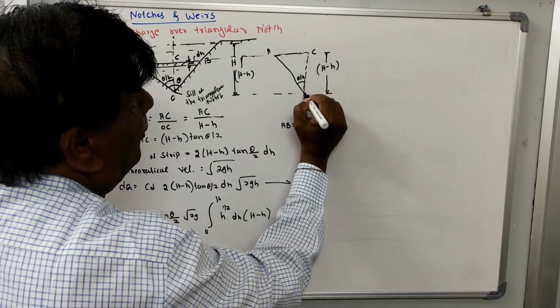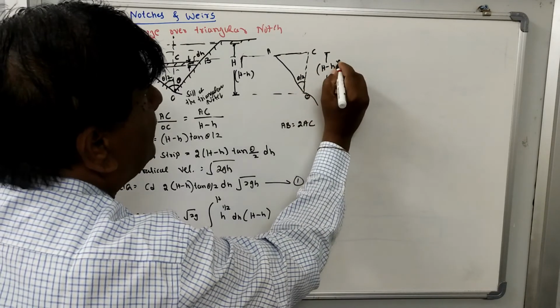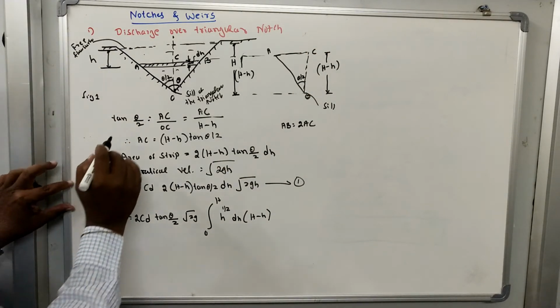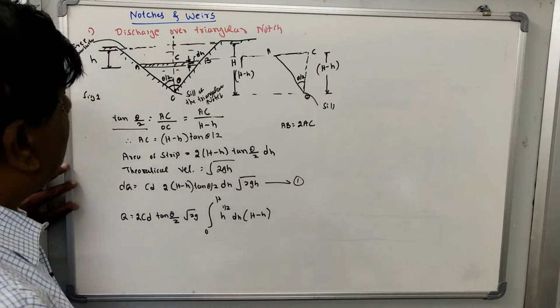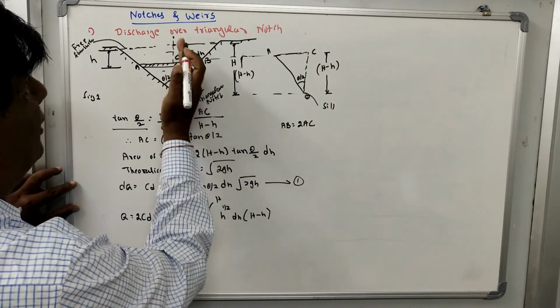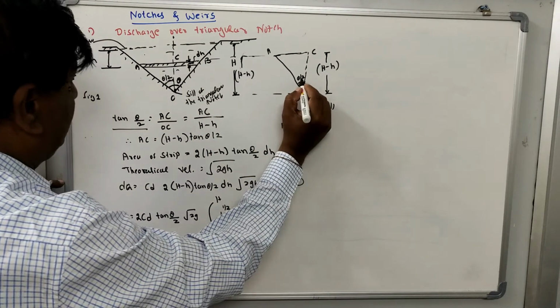AC is above the sill by the height H minus h. Since this is angle theta, we have considered only half of the triangle, so this angle is theta by 2.